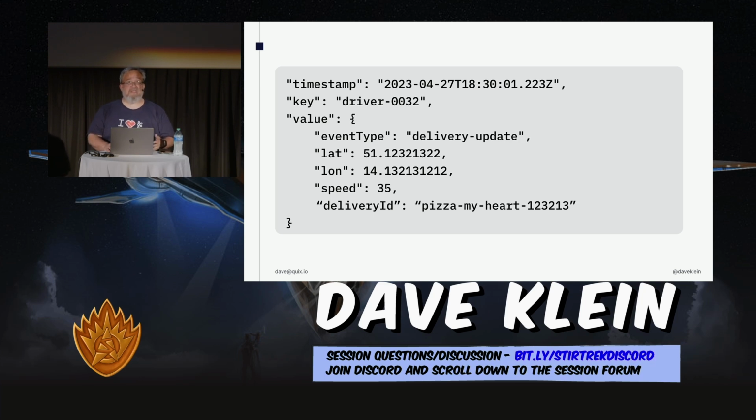The key is generally a simple data type, and the key is important because it's used for ordering. We'll talk about partitions in a little bit, but when we do, keys are really critical for how things land in a partition. And then the value is usually your payload. So I show here it's like a JSON object, but it could be anything. You could be using protobuf. Anything can be serialized to bytes. But these are the key pieces that you'll have in every record that comes into a Kafka topic.